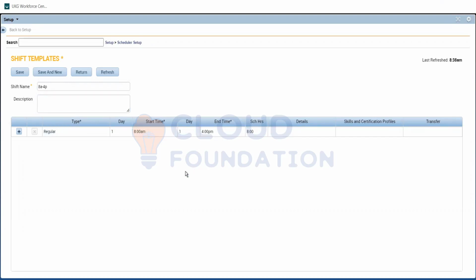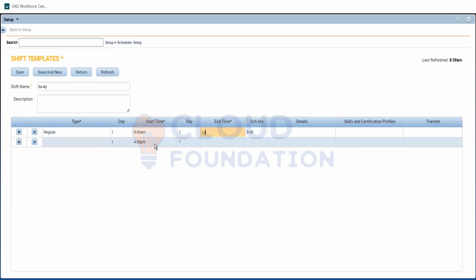So I have created a shift name called 8 a.m. to 4 p.m. And I'll add a break as well so that we understand it properly. He leaves at 1 p.m. and is returning back at 1:30 p.m., so he is going to take a break.